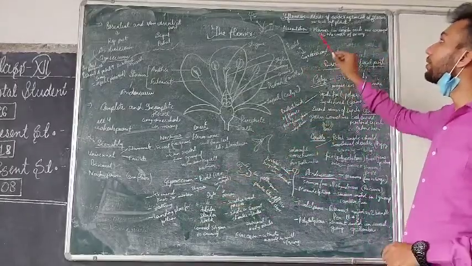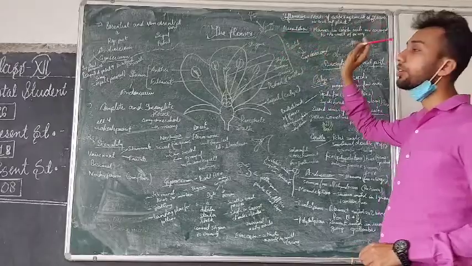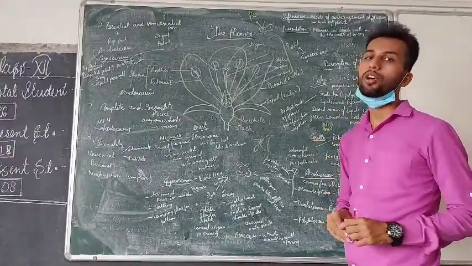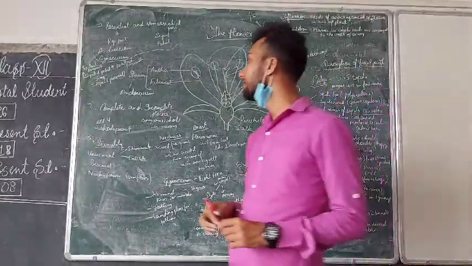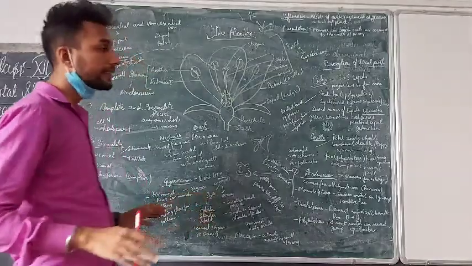Then inflorescence, the mode of arrangement of flowers on the axis of the plant, and placentation, the mode of arrangement of ovules on the wall of the ovary. These are all in this chapter, the flower, and you all have to complete the exercises of this chapter.